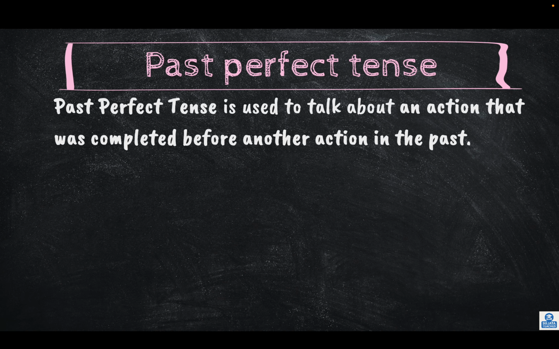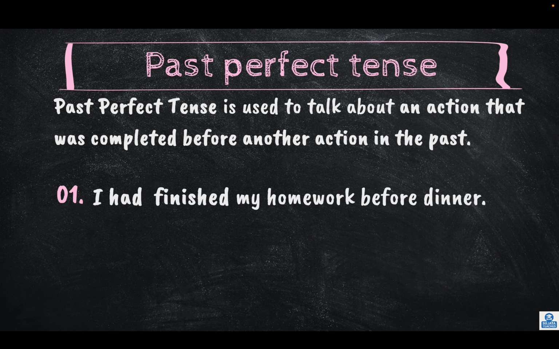Past perfect tense. Past perfect tense is used to talk about an action that was completed before another action in the past. Like, I had finished my homework before dinner. Here, had is a helping verb along with the main verb finished. Had finished is my verb which tells you that it is past perfect tense. Remember, for past perfect, had is important along with the main verb.